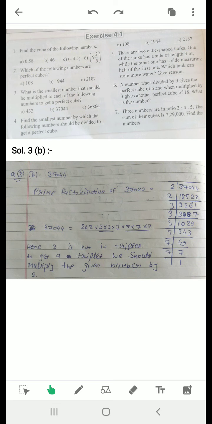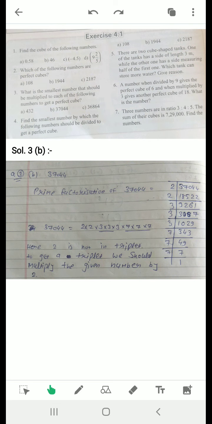How many 2's are missing? 2 times 2 is already given. We need only one more 2 to make it a triplet. To get a triplet, we should multiply the given number by 2. Only one 2. Just suppose you got 2, then multiply 3 multiply 3 multiply 3, then multiply 7 multiply 7 multiply 7.